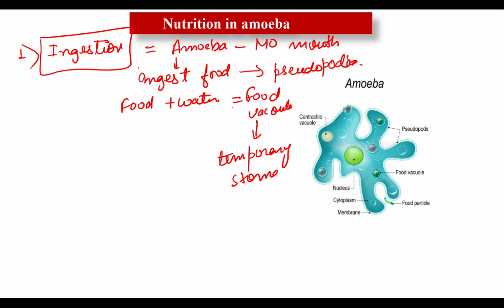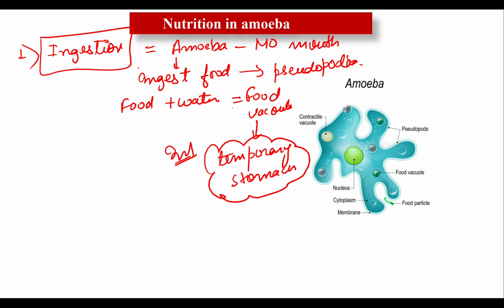This food vacuole is considered as a temporary stomach, and this can be framed as a question. This is a very important point. Tell me the name of the temporary stomach which is present in case of amoeba. It is the food vacuole. Keep this in your mind. A very important question, beta.